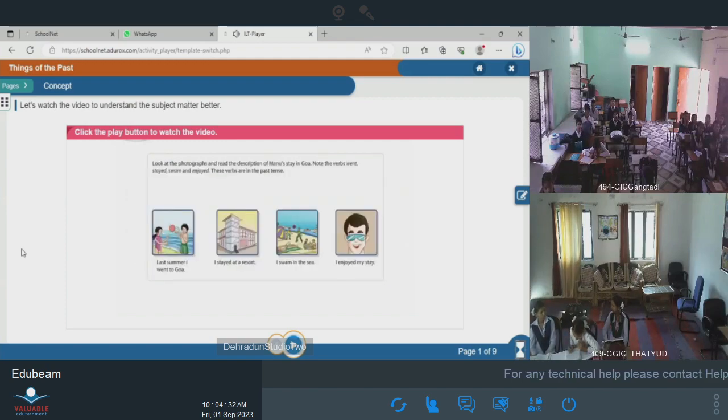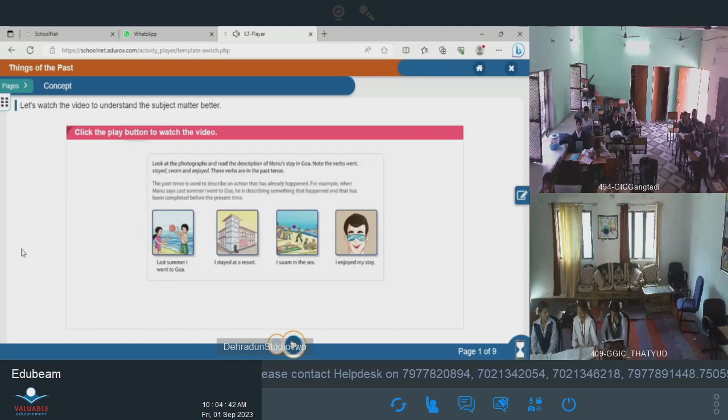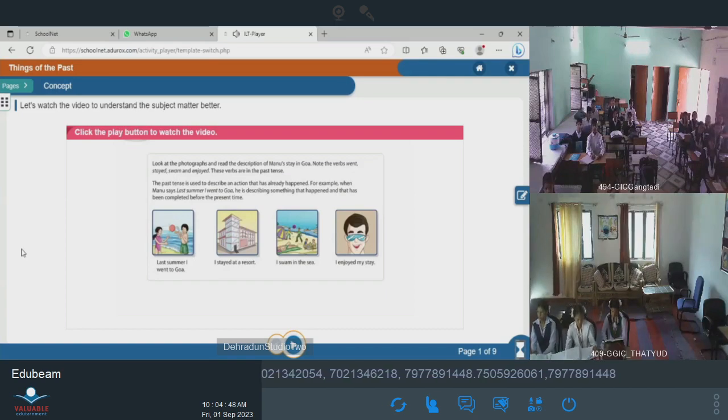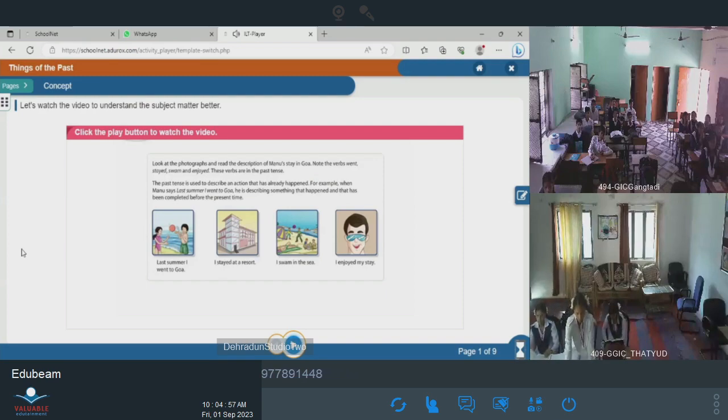Look at the photographs and read the description of Manu's stay in Goa. Note the verbs went, stayed, swam and enjoyed. These verbs are in the past tense. The past tense is used to describe an action that has already happened. For example, when Manu says, "Last summer I went to Goa," he is describing something that happened and that has been completed before the present time.